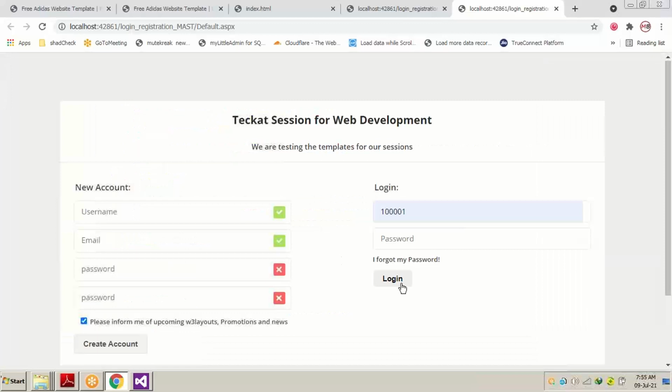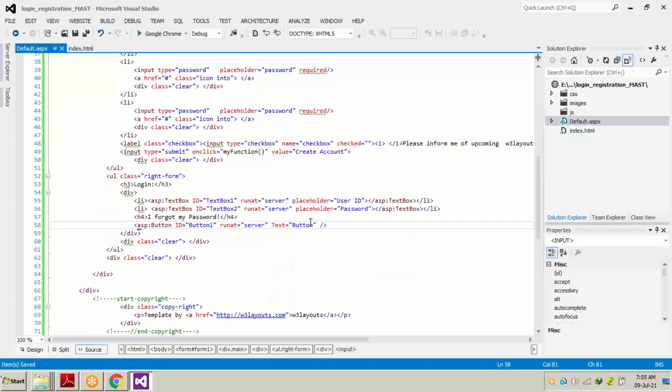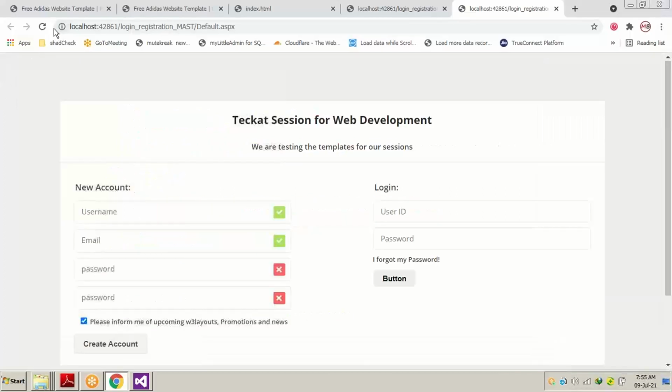Now, if we just refresh the page, you can see the login button. When we move the mouse on top of the button, it changes color. When we remove the mouse, the color changes back. The button which we have put, you can see the same thing with this button also. But the thing is that this button is the HTML control. Now we have to change the text of the button, and here it goes.